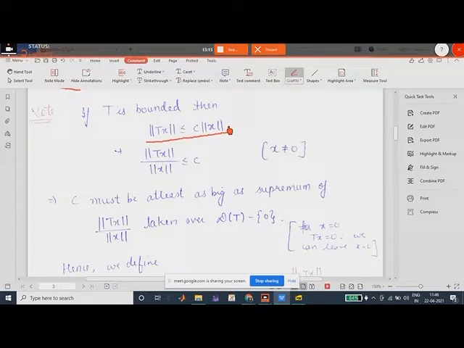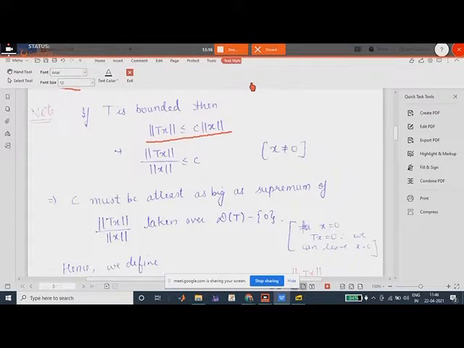Now if x is not equal to 0, because if x is equal to 0, then what will happen? The norm of T0, this is T0 is norm of 0, which is equal to 0. So this can be written as less than or equal to 0 times the norm of x, right? If x was 0.